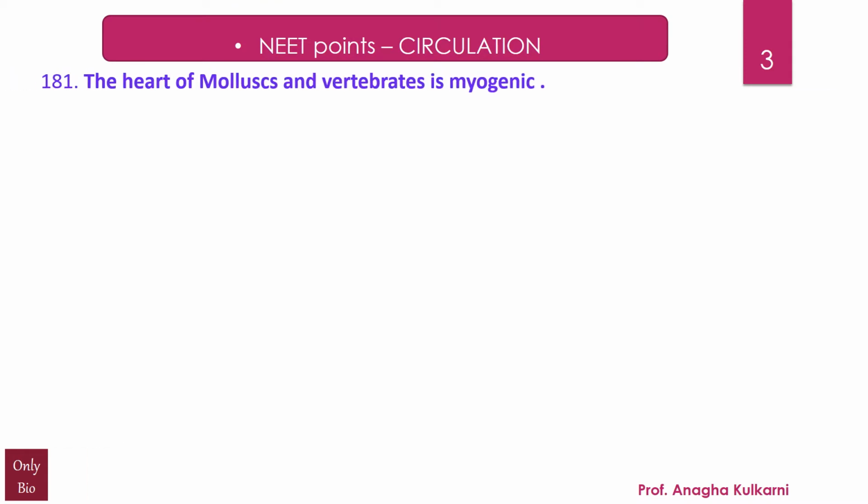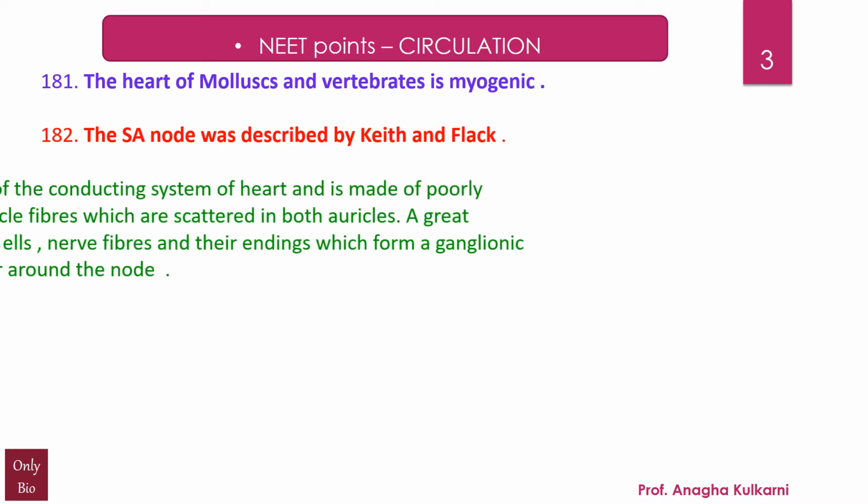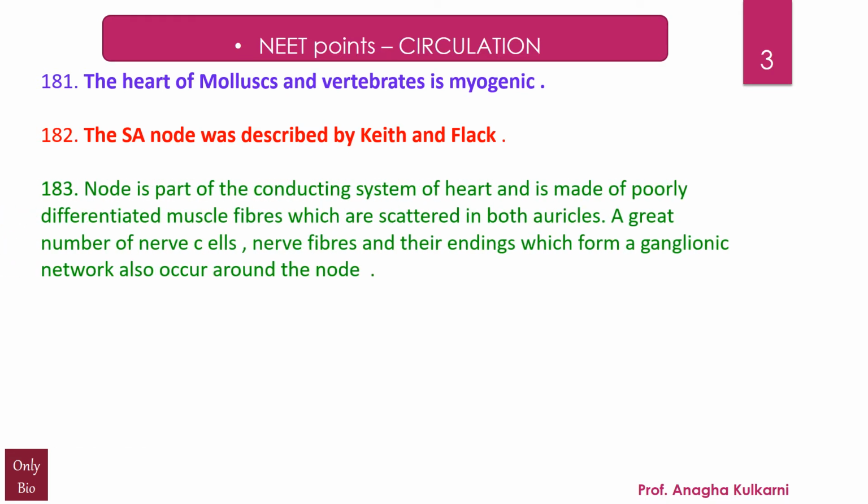Point number 181. The heart of molluscs and vertebrates is myogenic. Next, the SA node was described by Keith and Flack. Next, the node is part of the conducting system of heart and is made up of poorly differentiated muscle fibers which are scattered in both auricles.